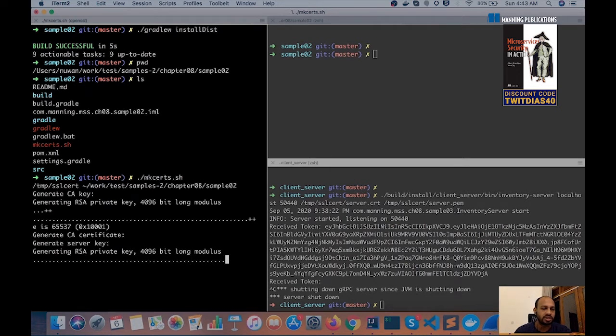First, it creates a CA, basically the certificate authority, and the keys that represent the certificate authority. And once that is done, it will basically create the certificates and the key stores for the client and the server respectively. So it takes a little bit of time.